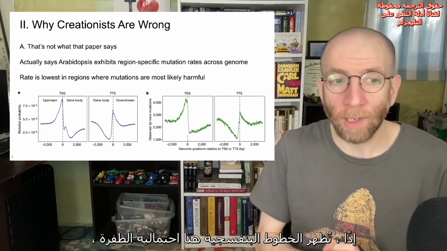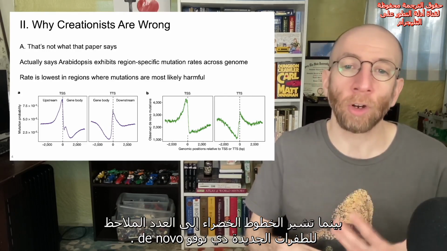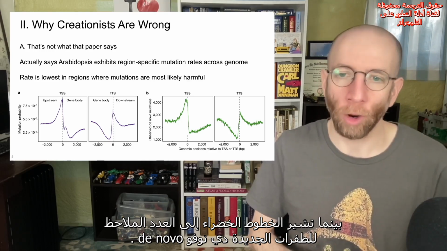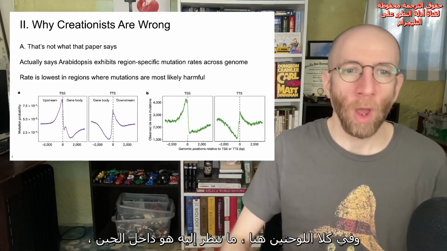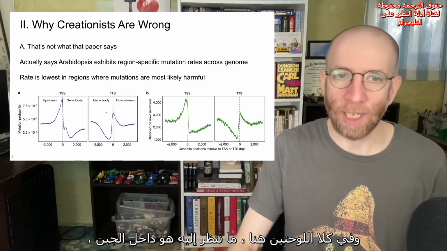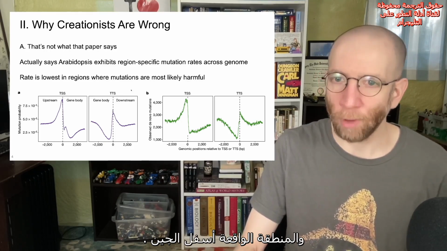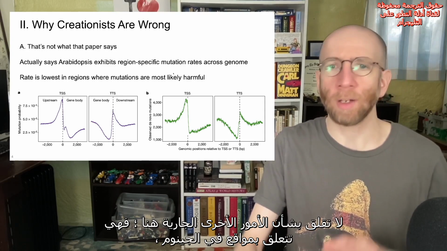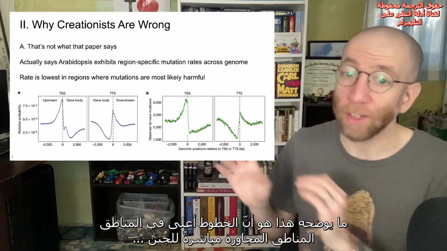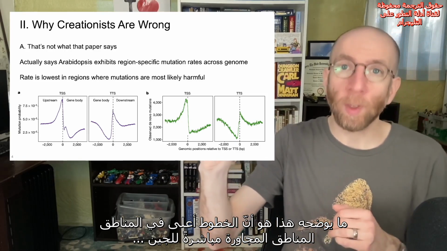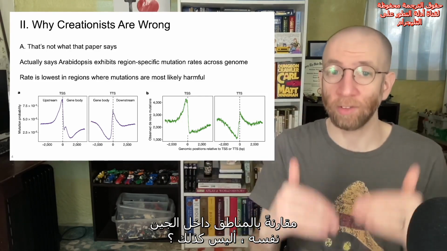So the purple lines here show the mutation probability, and the green is the observed number of de novo mutations. And for both sets of panels here, what we're looking at is within a gene, that's the gene body region, and then you've got upstream of the gene and downstream of the gene. Don't worry about the other stuff that's going on here. It's the positions in the genome. It doesn't really matter. What this is showing you is that the lines are higher in the regions immediately adjacent to the gene compared to within the gene itself, right?